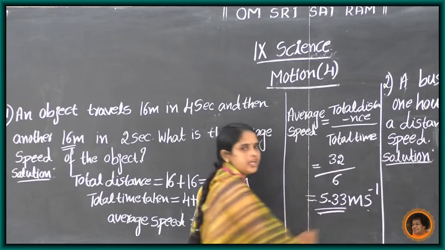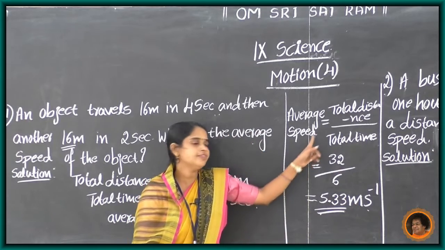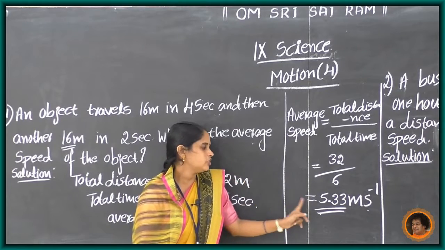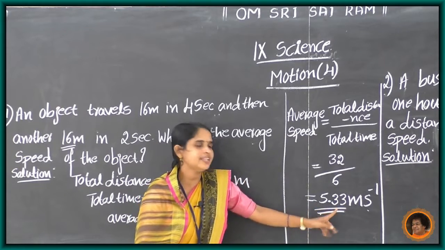Why meter per second here? Speed's SI unit is meter per second. So what is the average speed? Average speed equals 5.33 meter per second.